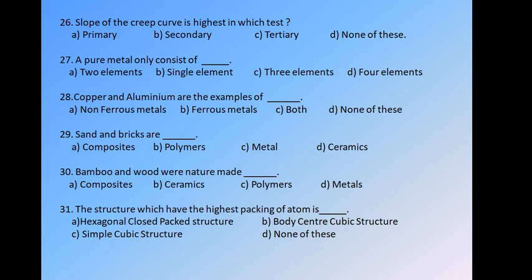So we have four options: A is hexagonal close packed structure, B is body-centered cubic structure, C is simple cubic structure, and D is none of these. So as we know, simple cubic 52%, BCC 68%, FCC 74%, and hexagonal 74%. So the answer is A. It is 74%, or it is a highly packed unit cell.